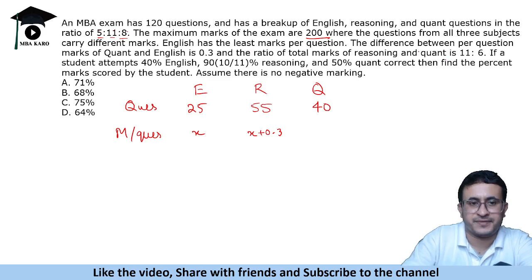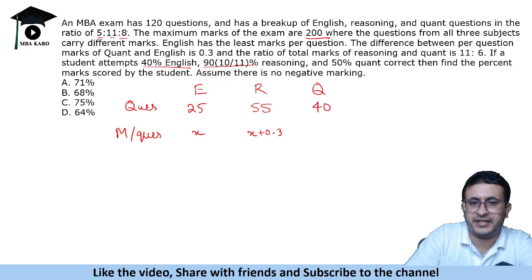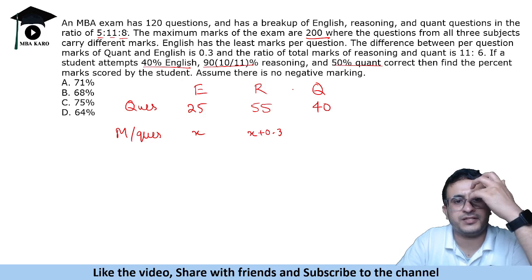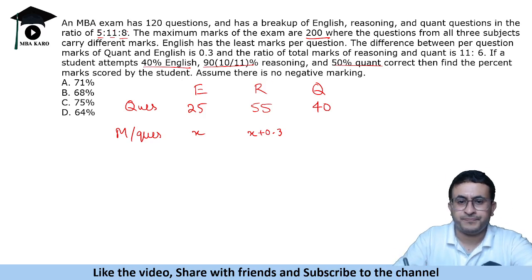If a student attempts 40% English, 90 10 by 11% reasoning and 50% quant correct, find the percentage marks scored by the student. Assume there is no negative marking. Okay, so let's do it.